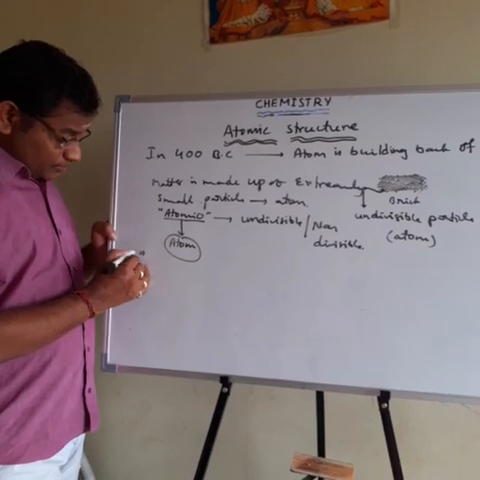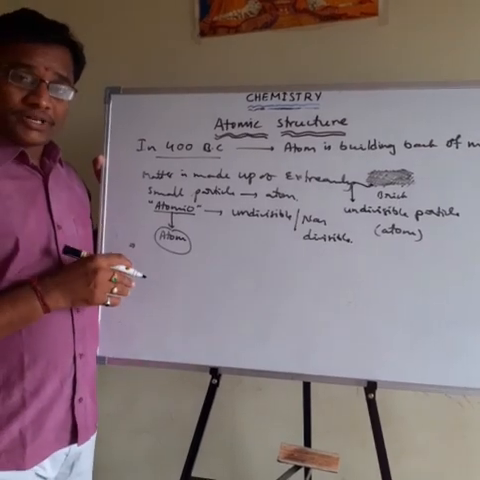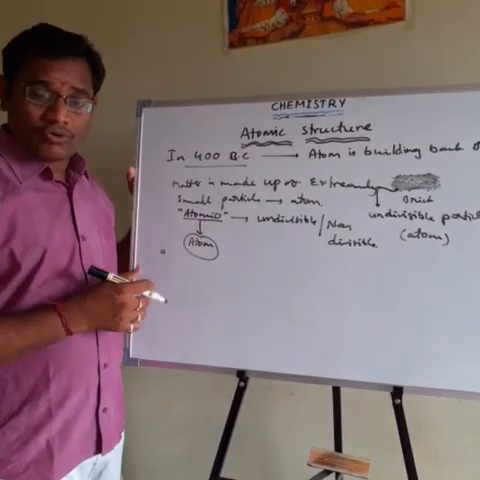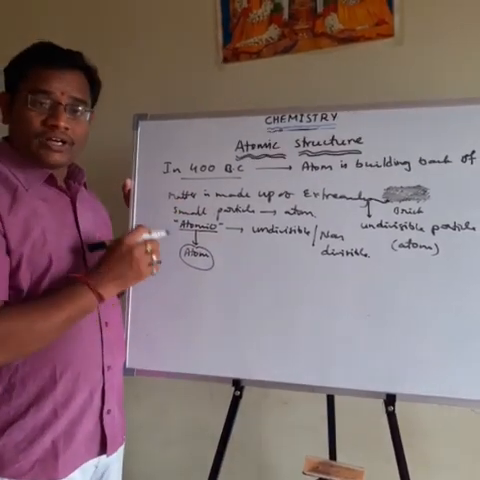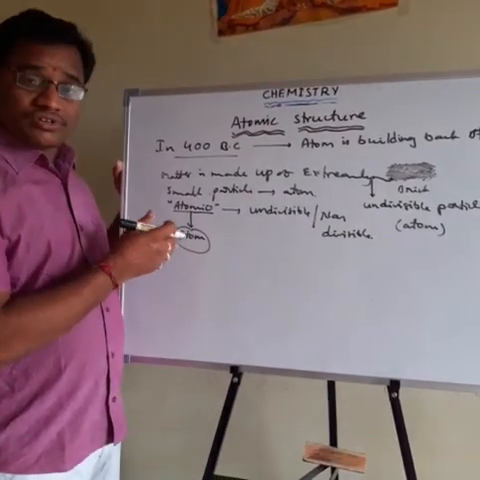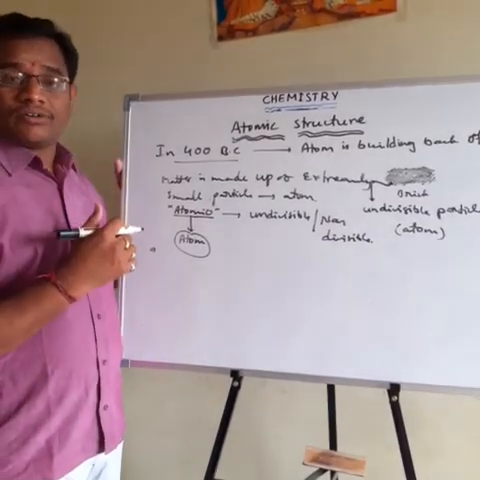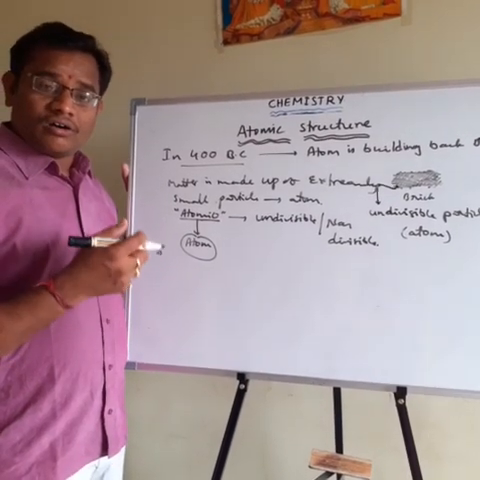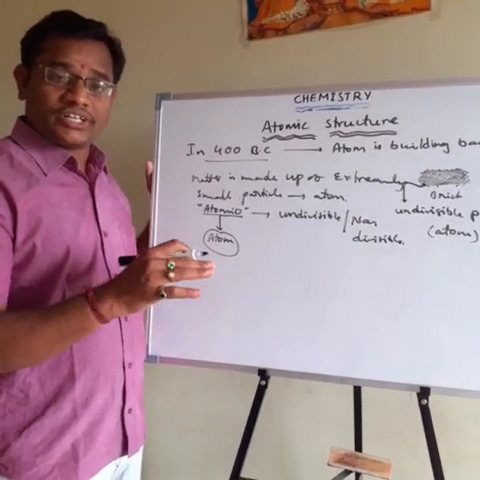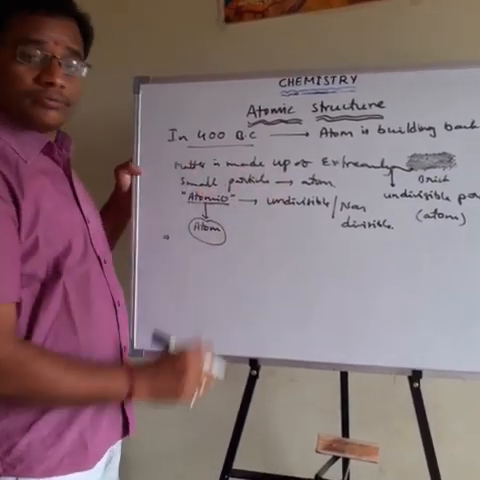But this is the information about the atom from 400 years before Christ. At this time there was no way to test atoms experimentally, because scientific technology was very poor. Later, scientists and experiments gave extra information about the atom. But 400 years before Christ, the information about the atom was only this.